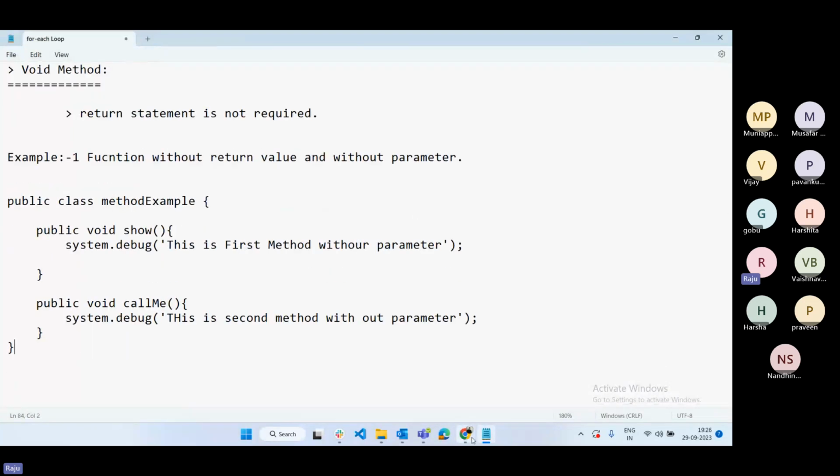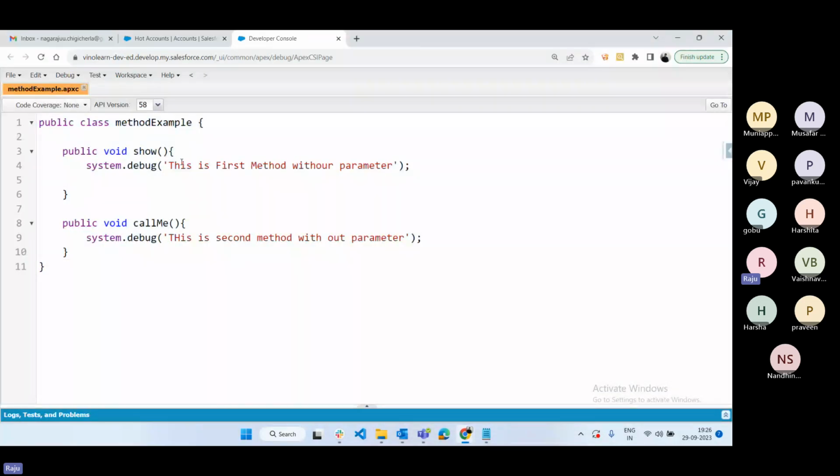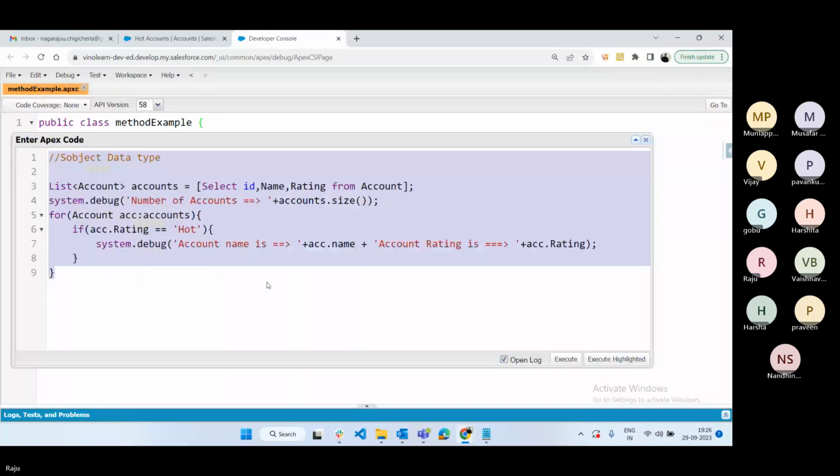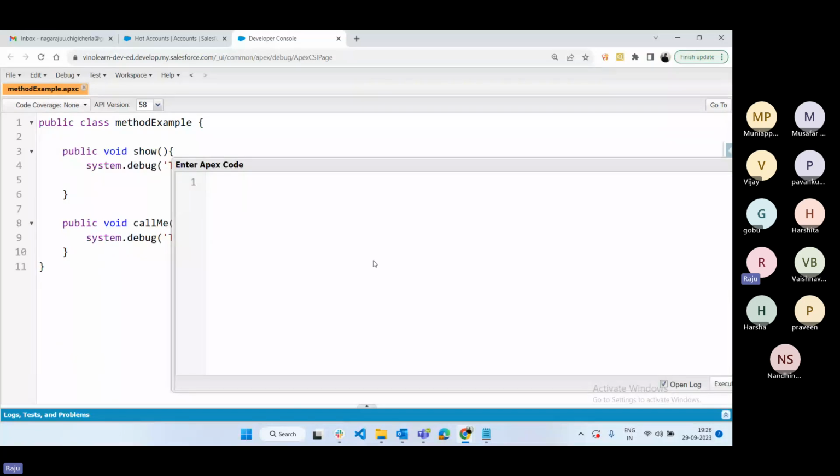How to execute this class? Press Ctrl+E. If it is a non-static method, and there are static and non-static methods, first you have to create an instance of the class. Why do you need to create an instance? Because the class is a new class that contains different functions.